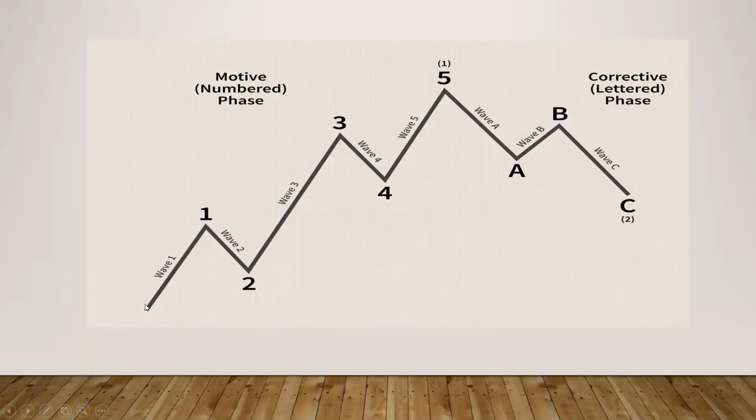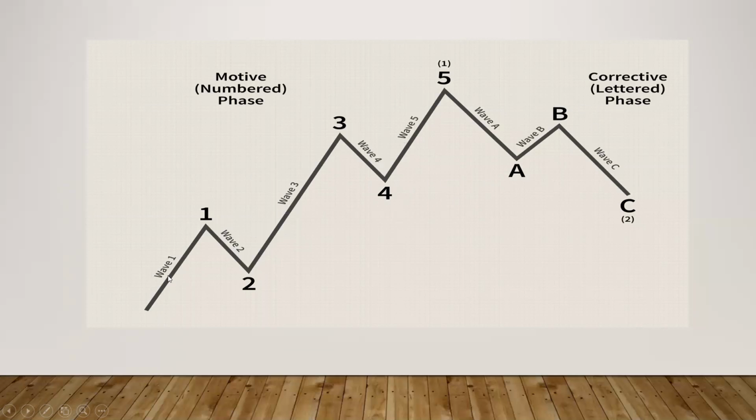See, in this case, price increased. This is the first wave. That is an impulse wave. Then the price fell down, that is, it's moving in the opposite direction. So this is wave 2, a correction wave. Again, the price increased, so it's an impulse wave. This is wave 3. The price fell down. This is a correction wave. Again, the price increased. This is an impulse wave.